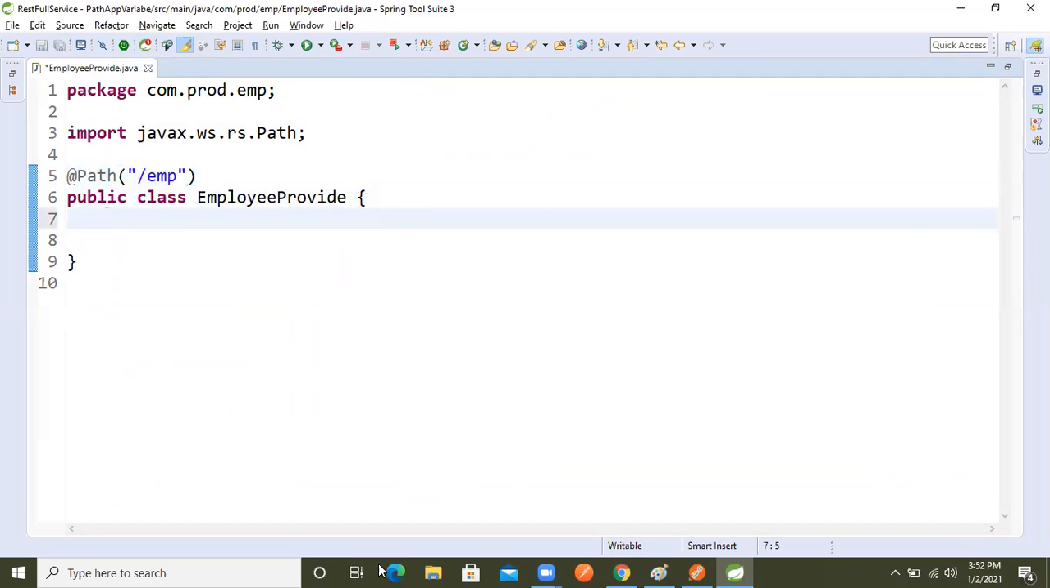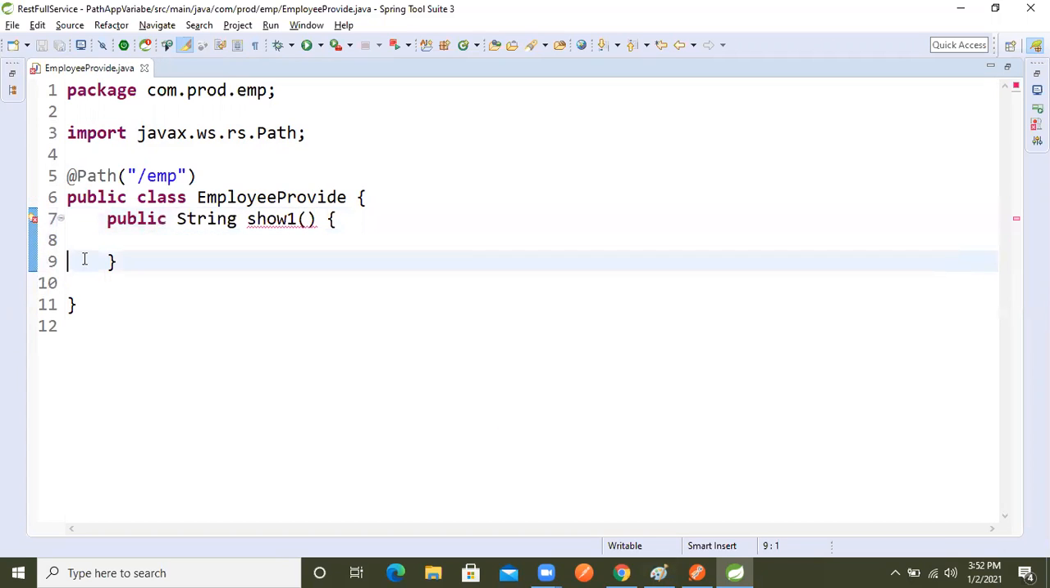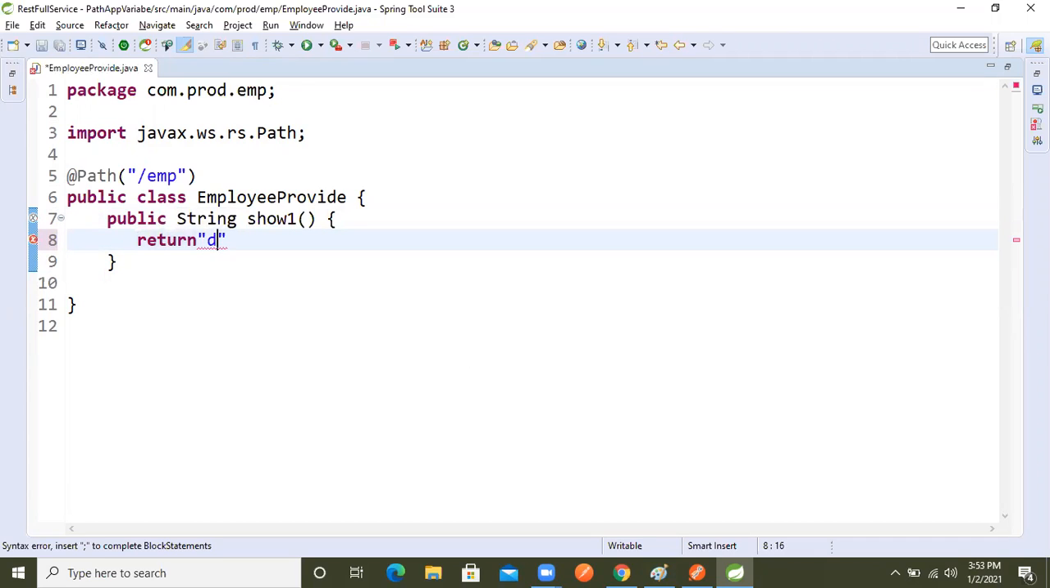I said that based on one URL I will show everything. So public String, I'm just taking the method name show, so one. Inside that so one, the return type is String only. In that String, I'm just returning data one, data one returned here.